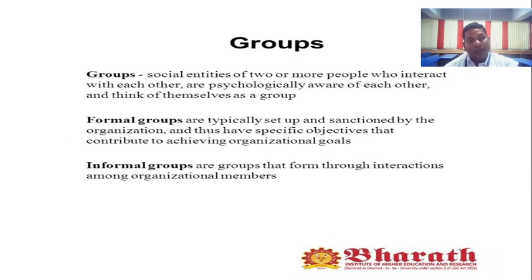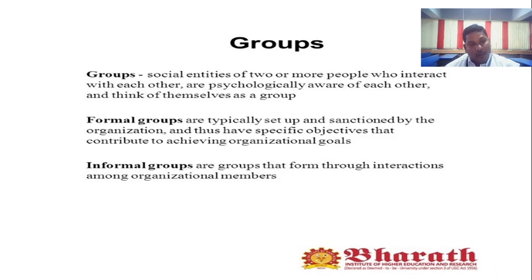Next, going to the topic of groups and the types of groups. What is meant by groups? The group, as already explained, is a social entity of two or more people who interact with each other or are psychologically aware of each other and think of themselves as a group. A number of people together at a given place and given time can be considered as a group. There are two types of groups.